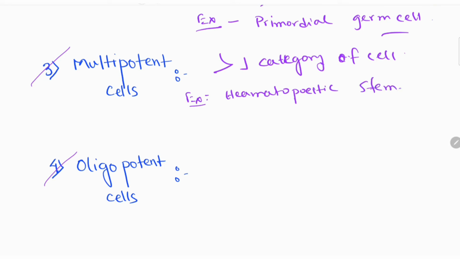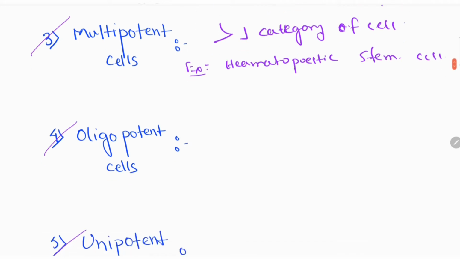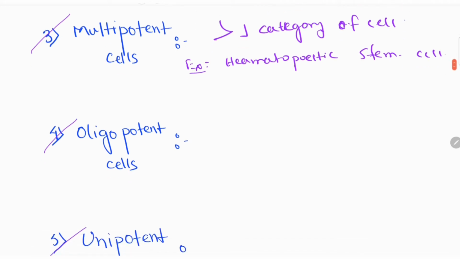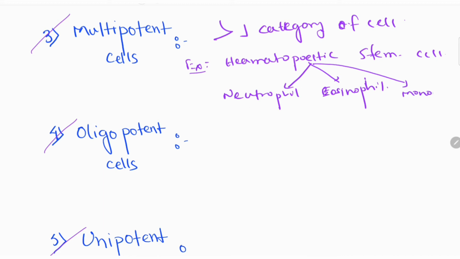This is the example of multipotent cell. And hematopoietic stem cell, the various types of cells can form, like neutrophil, eosinophil, lymphocyte, monocyte, they can form. This is called multipotent cell.